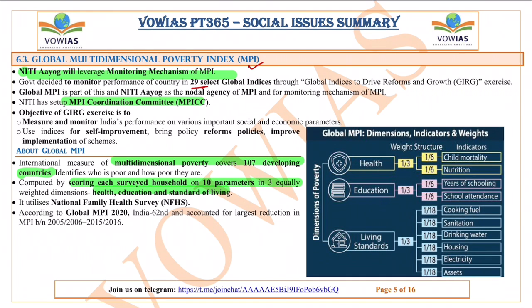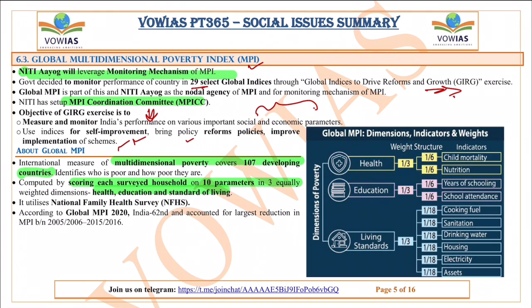And Niti Aayog has set up a coordination committee also for this multidimensional poverty index. And the main aim of these global indices to drive reforms and growth exercise is to measure and monitor India's performance on various important social and economic parameters. Social parameters like health, education, etc., and economic parameters like growth, etc. Okay, and they use indices for self-improvement, bring policy reforms, improve implementation of schemes, etc.